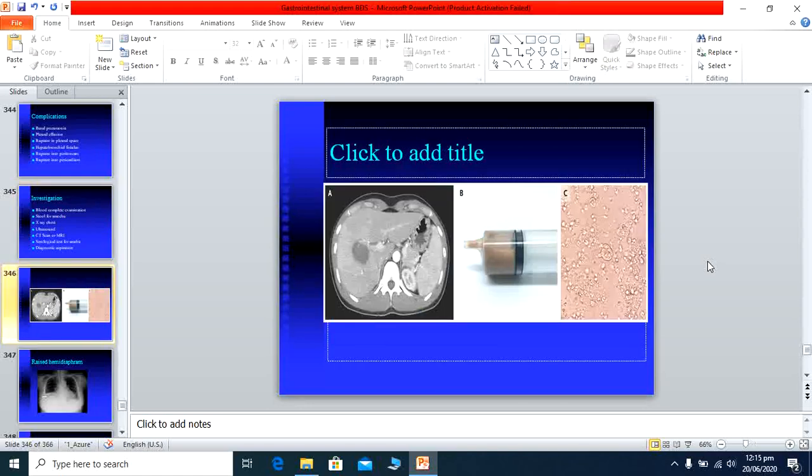Now we go to the picture. This is the CT scan imaging. Here you are seeing the abscess formation, and this is the abscess which is drained. This is anchovy sauce pus, a brownish abscess fluid which is drained with a syringe. This is the pus which is drained, usually with the help of ultrasound.